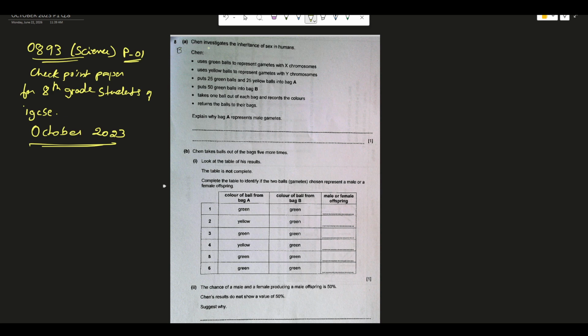Now this is question number 8. Let me tell you certain things before I start solving the questions from the checkpoint paper.